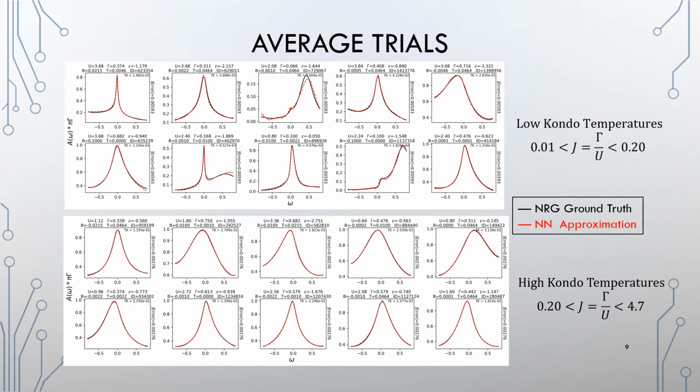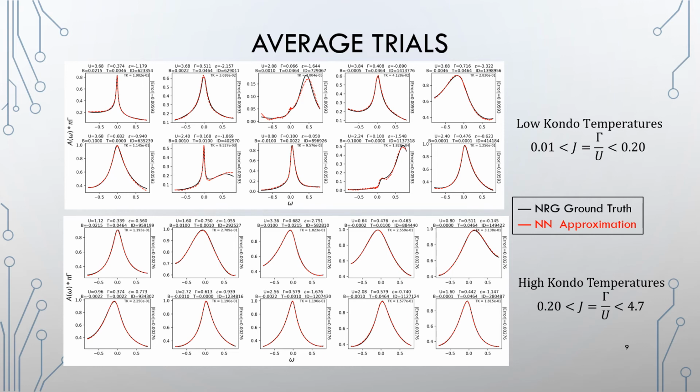So to get a more accurate picture of what we can expect of an average spectra, let's look at these. And here we can see that the peak heights are very well calculated, the widths are very accurate. We do have a couple of small little hiccups, but given that, for example here, the scale is so minimal that even these small errors look very large on this graph. So we're actually very excited by this because this is an enormous time saver for us, and it produces relatively accurate spectra.